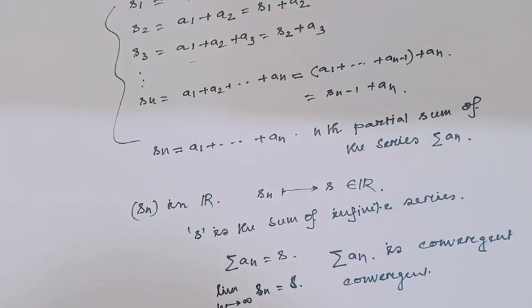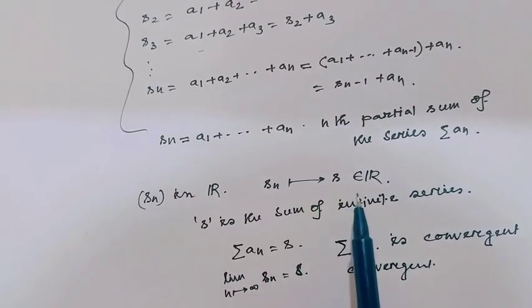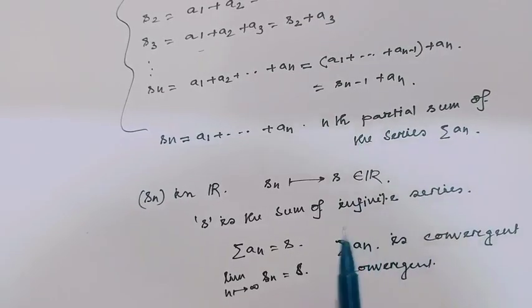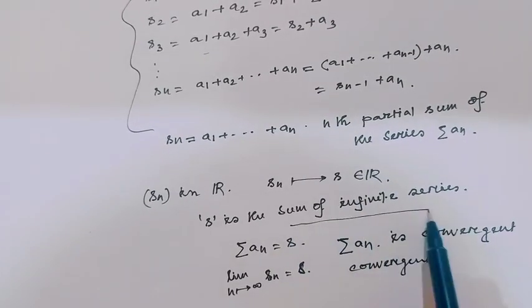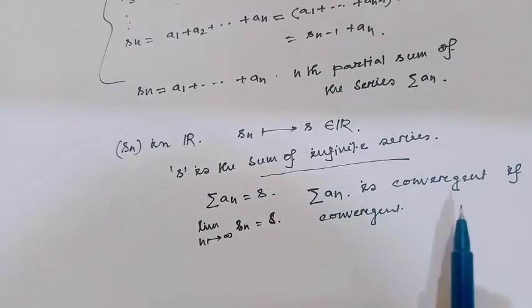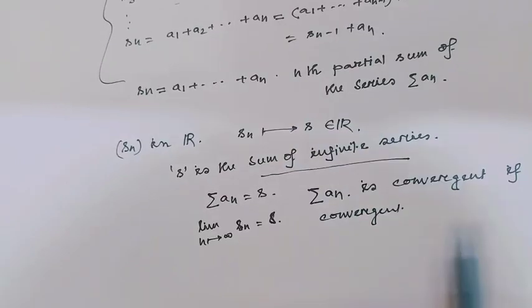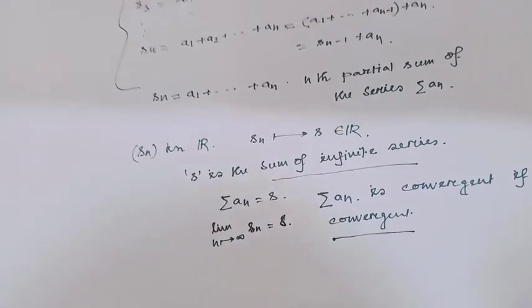Let Sn be the sequence in R. If Sn converges to S in R, where S is the sum of the infinite series, then we can say the series a_n is convergent.